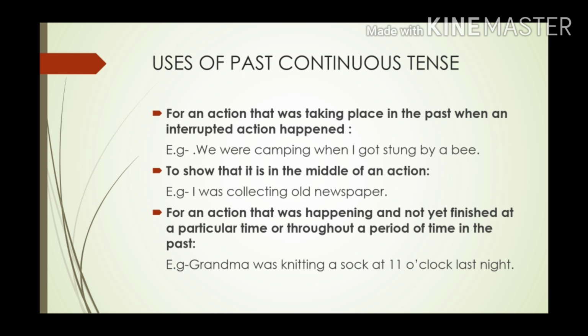Now this is the first action that was actually happening. Okay, we were camping when I got stung by a bee. Another action that started happening at that moment only is I got stung by a bee. Now we will use the past continuous tense to say this thing. Next is to show that it is in the middle of an action. So when something is in the middle of an action, then we also use past continuous tense.